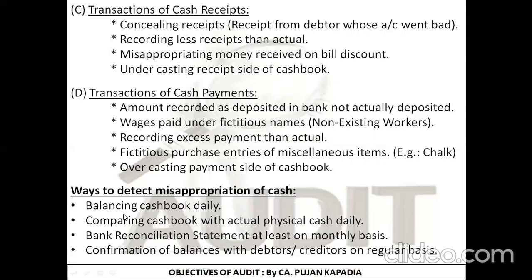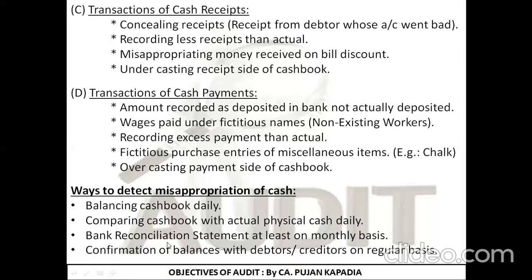First, we can balance the cash book daily. We can find out the daily balance of the cash book and compare it with the physical cash available with us. So it becomes easy to find out if there is any difference, and we can find the reason for it on that particular day. Second, comparing the cash book with actual physical cash daily.